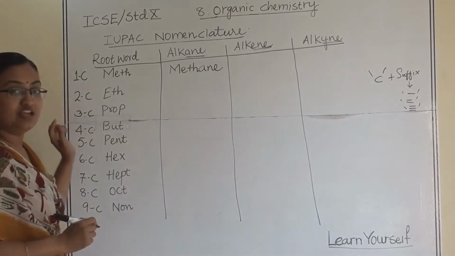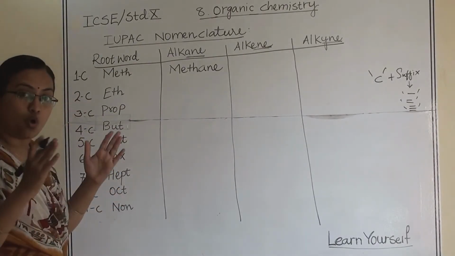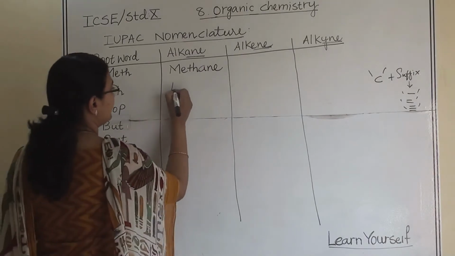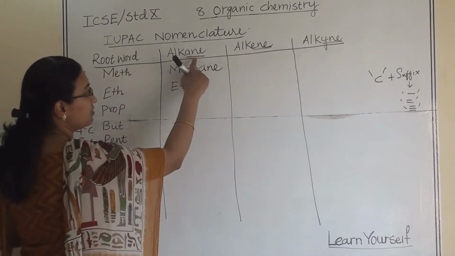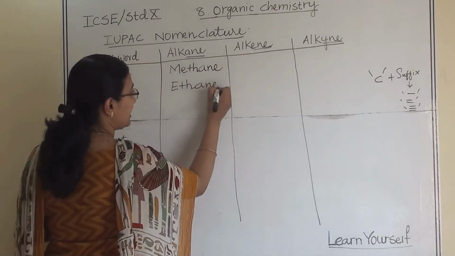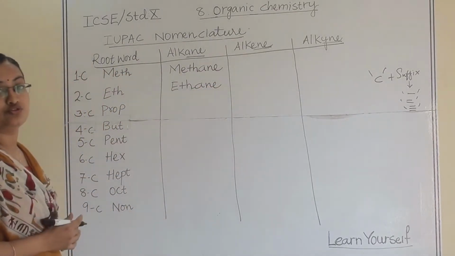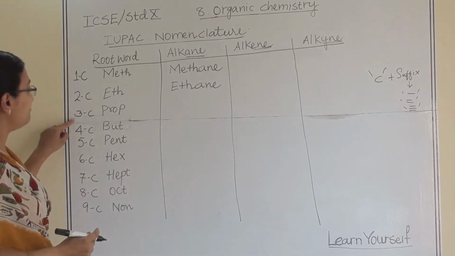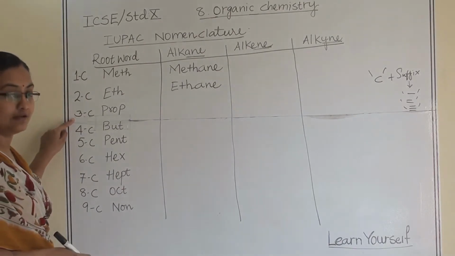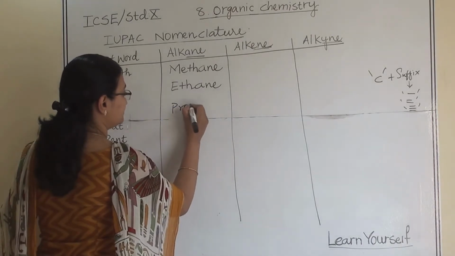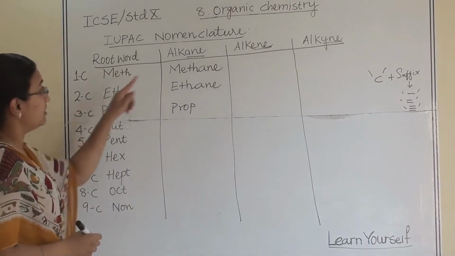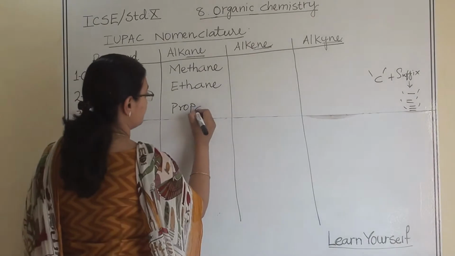Second, if there are 2 carbons with all the single bond, then with 2 carbon eth will come, and if there are all single bond, ane we are going to use. Then if there are 3 carbon atoms, then it starts with prop, and ane suffix will come.